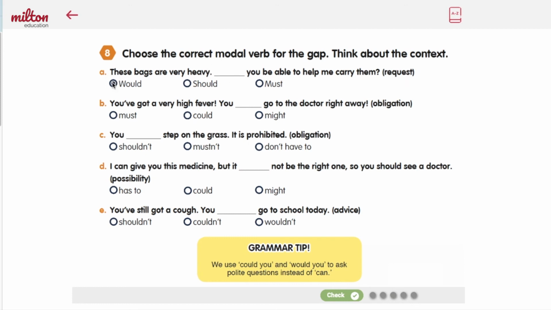Now try to do both of these exercises on your own. Good luck!